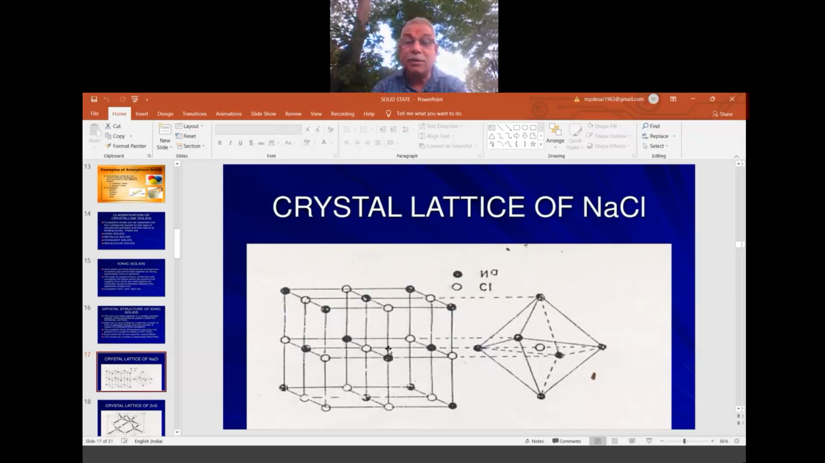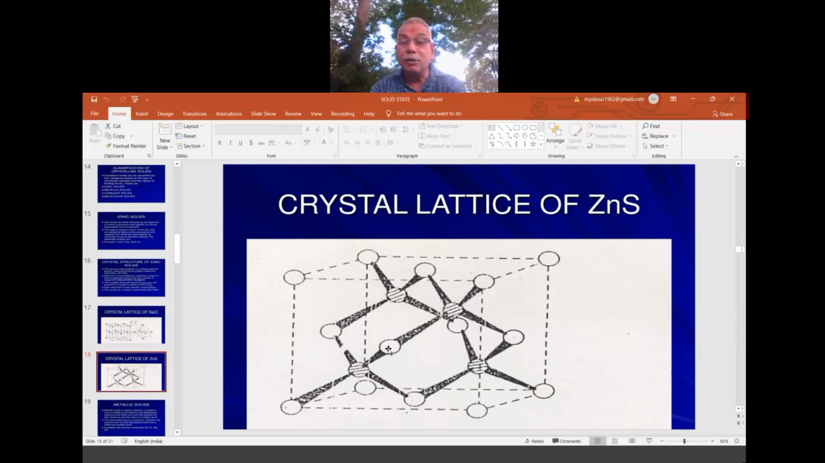Now see zinc sulfide here. This is one unit, surrounded by many other units. So 1, 2, 3, 4. What is the coordination number of this? It is 4. It depends upon this one unit cell. Like that, you can combine many and make the main structure for zinc sulfide.